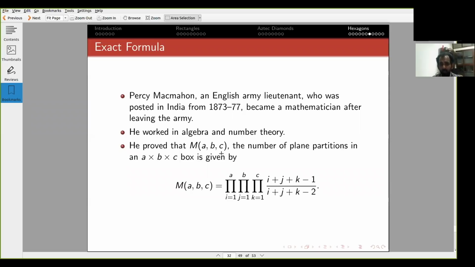Among his most beautiful results is this formula for the number of plane partitions inside an A by B by C box, which is, as I said, the same as the number of lozenge tilings of an A by B by C hexagon.